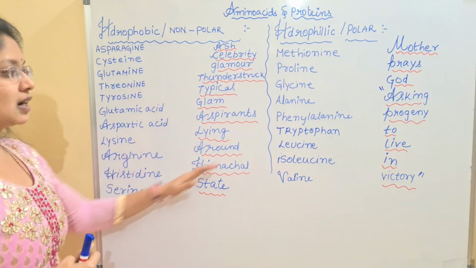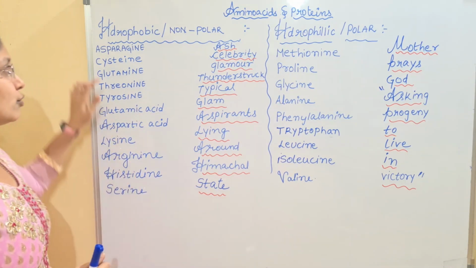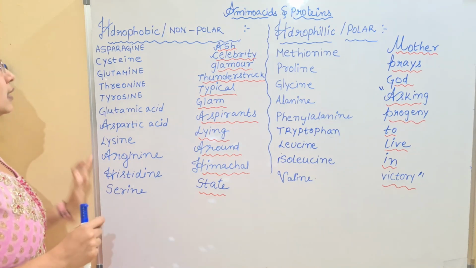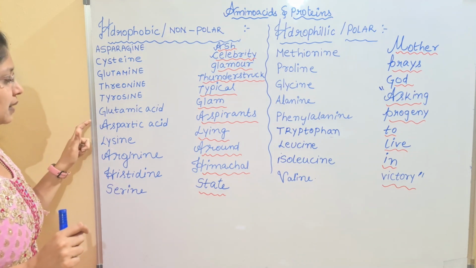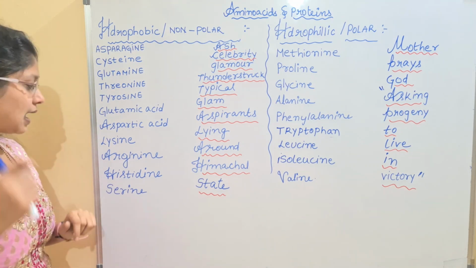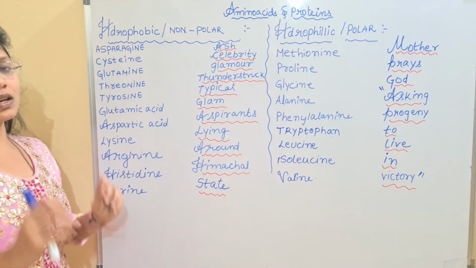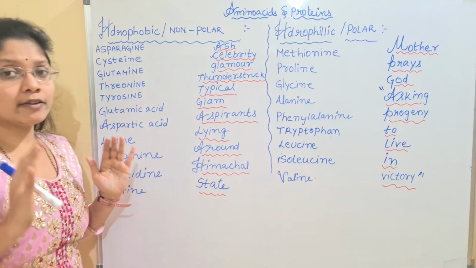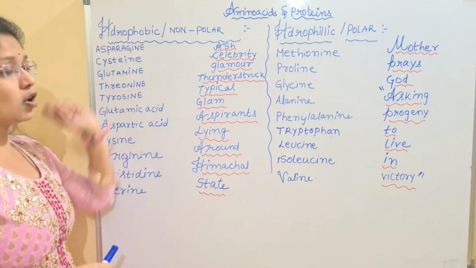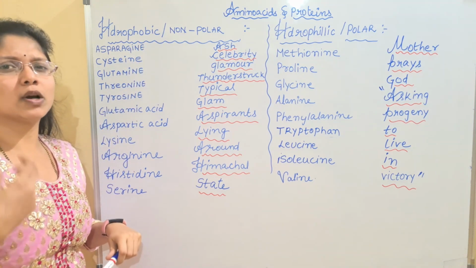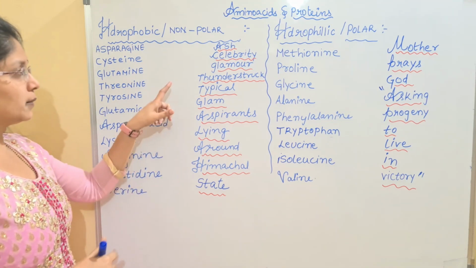Here again we have the classification. Here we have the 9 amino acids and here the 11 amino acids. Let us read this category: asparagine, cysteine, glutamine, threonine, glutamic acid, aspartic acid, lysine, arginine, histidine and serine. All these 11 amino acids will come under the non-polar category, which means they are less reactive or non-reactive with water. Hydrophobic, generally they have hydrocarbons, more hydrogen and carbon atoms, which make them repel water. Okay, so look at this.